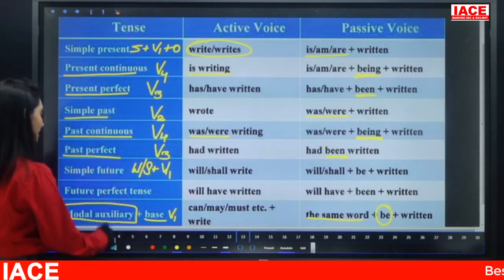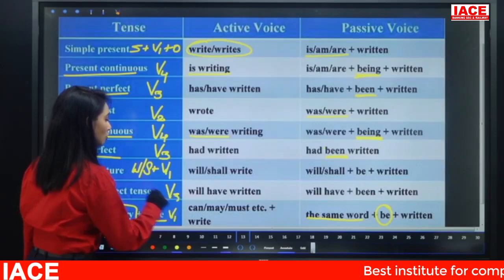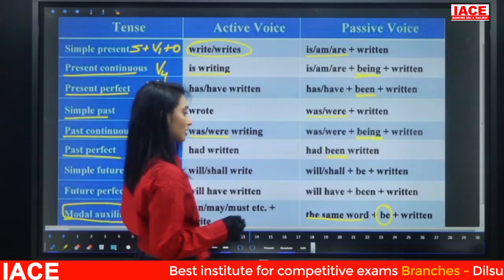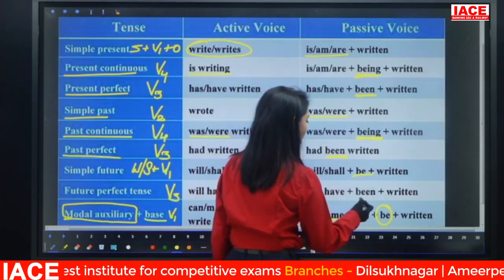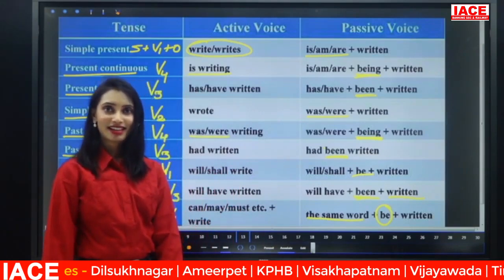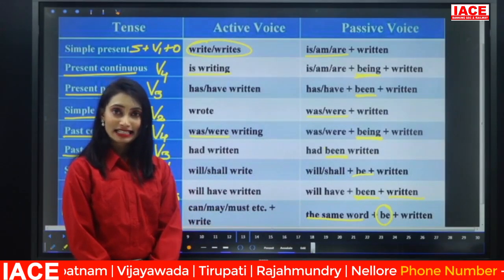Next, the sentence is in future perfect tense. Perfect means again V3. Future perfect means will or shall plus have plus V3. Will have plus written. Then it becomes will have been plus V3, written. I hope it is clear. So this is a conversion of tenses.